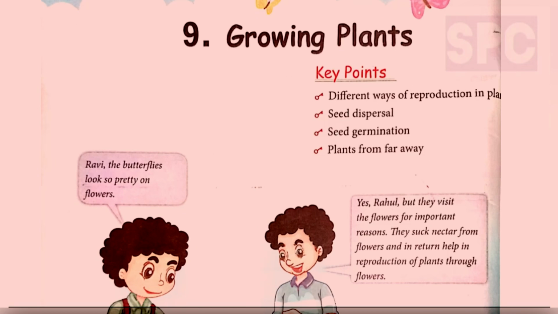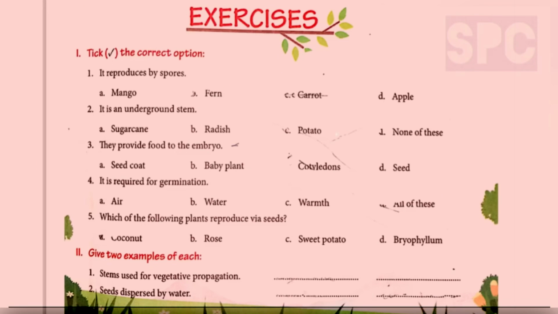So, students, in this way, we have completed the explanation of this entire chapter. Let's move on to the book exercises given at the back of this chapter. Question number 1. Tick the correct option. First, it reproduces by spores. The options are mango, fern, carrot, apple. So students, out of these four options, option number B, fern, is the correct answer.